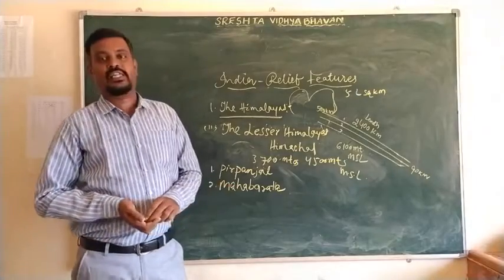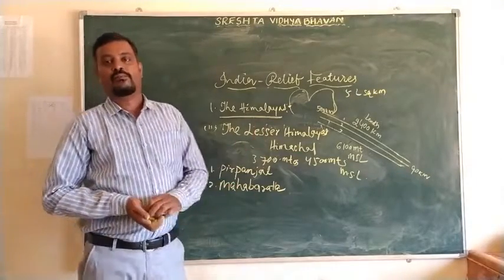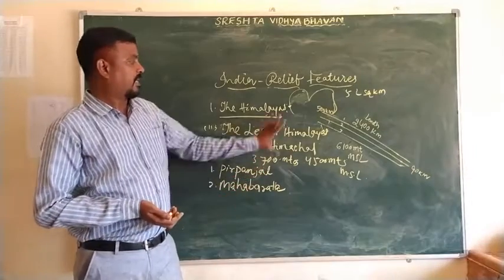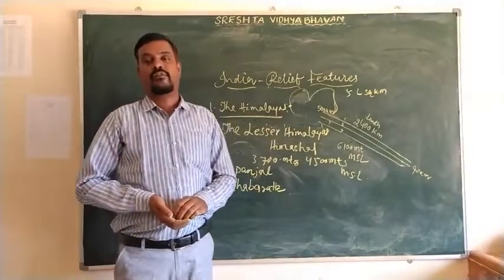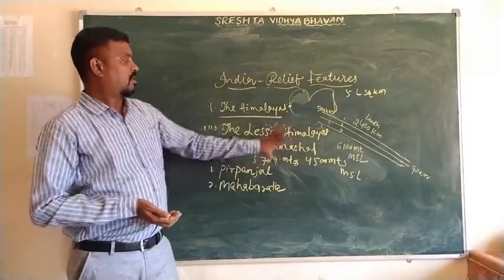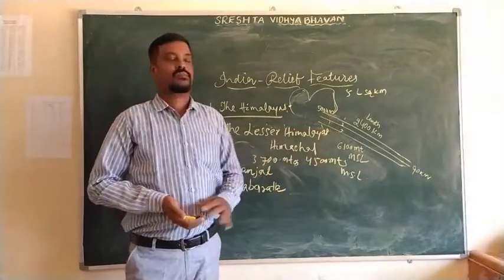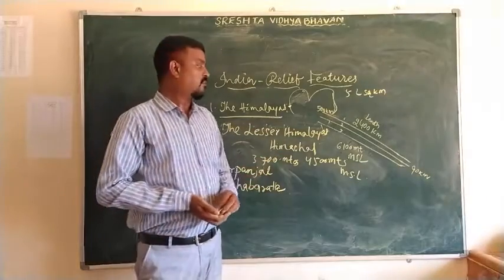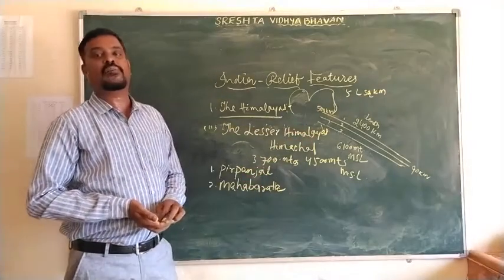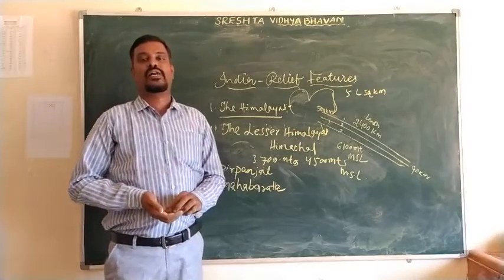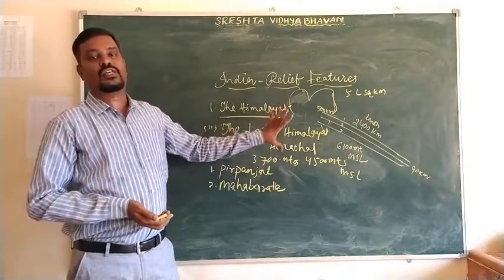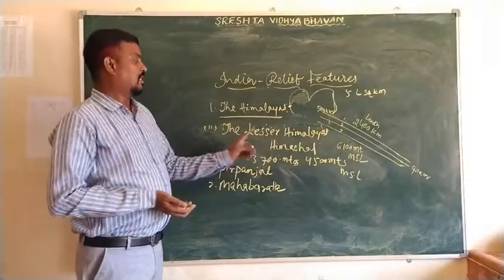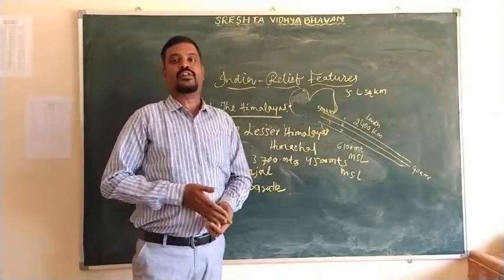Here the important hill stations are Shimla, Mussoorie, Nainital, and Ranikhet. The entire region is covered by evergreen forest. Water is continuously supplied to this forest area because we can see perennial rivers here. Perennial rivers are those rivers that flow throughout the year. This is all about the Lesser Himalayas or Himachal.